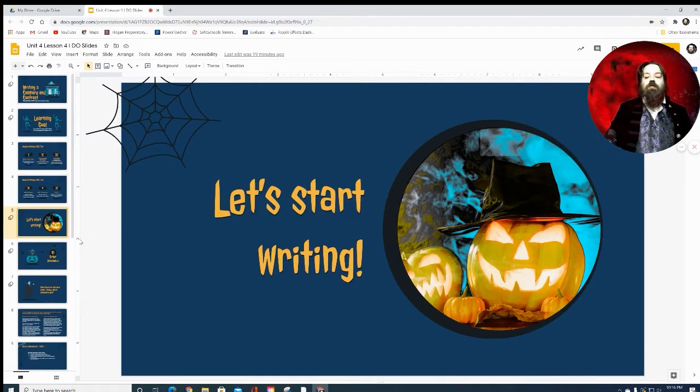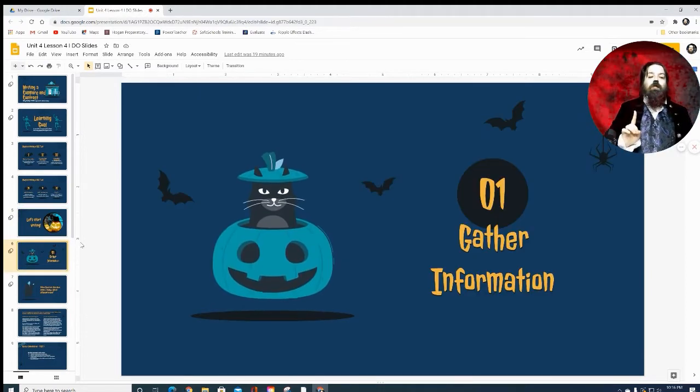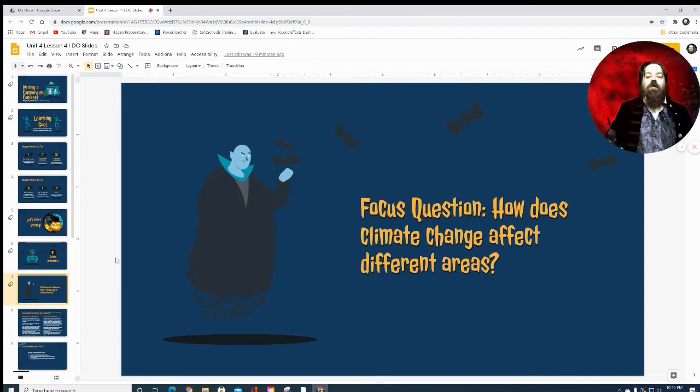Let's start writing. Number 1, gather information. To do that, we need a focus question, and our focus question while reading these two articles is going to be, how does climate change affect different areas?